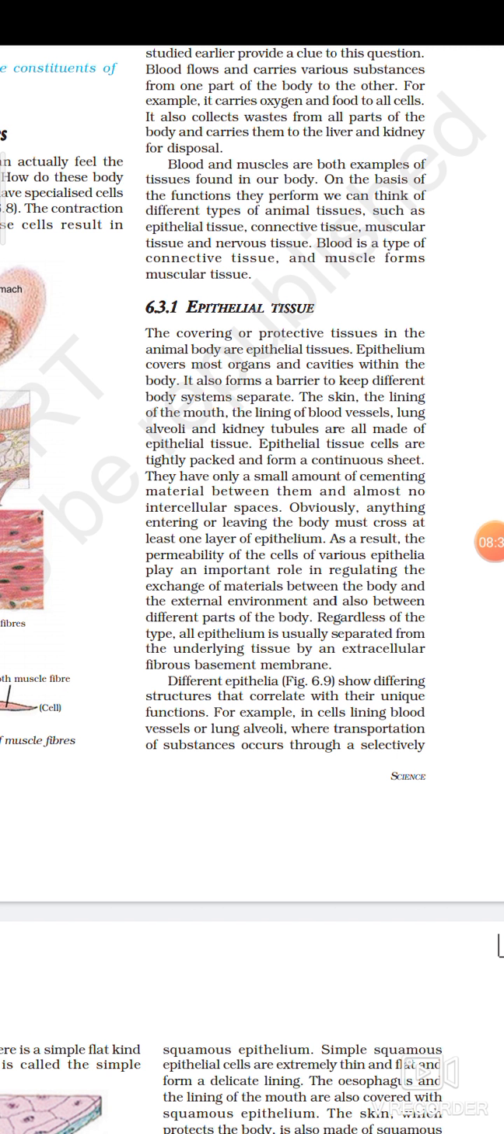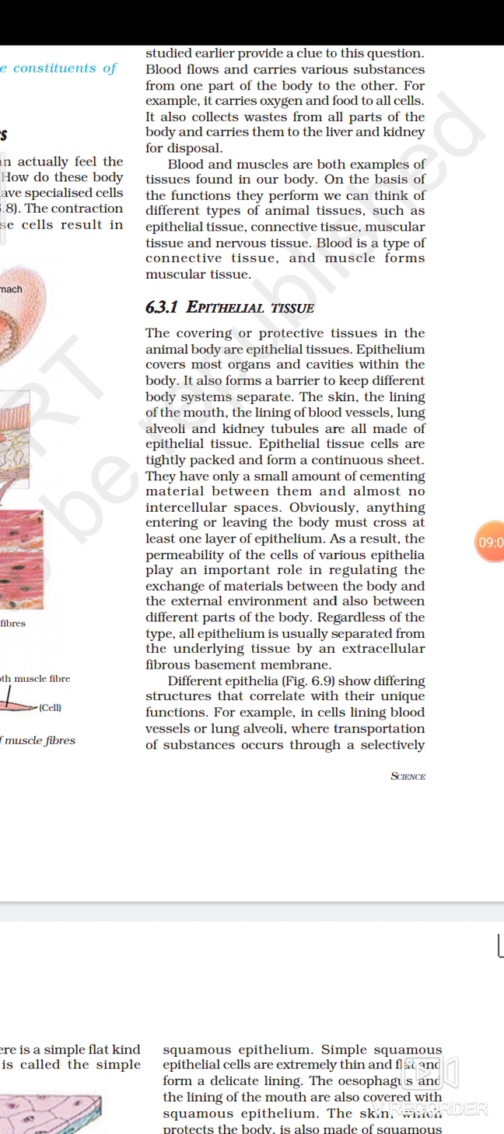Obviously, anything entering or leaving the body must cross at least one layer of epithelium. As a result, the permeability of the cells of various epithelia plays an important role in regulating the exchange of material between the body and the external environment, and also between the different parts of the body.